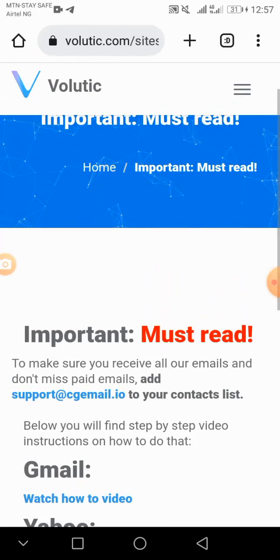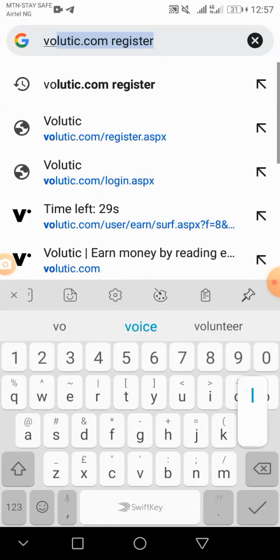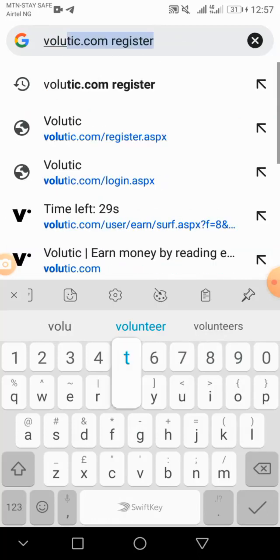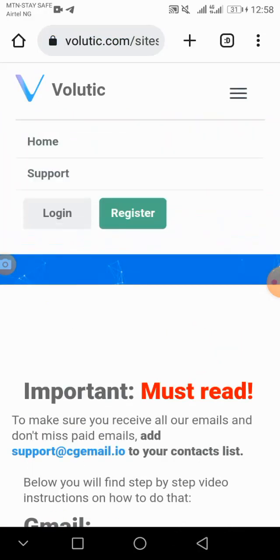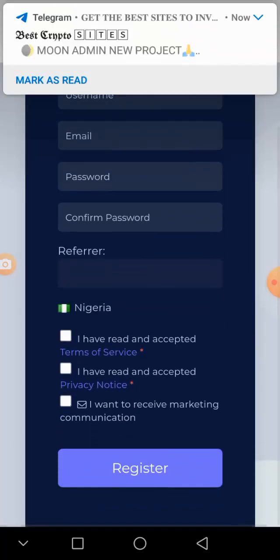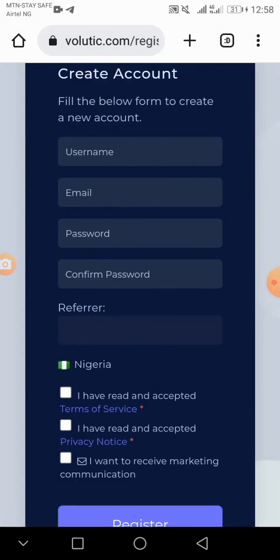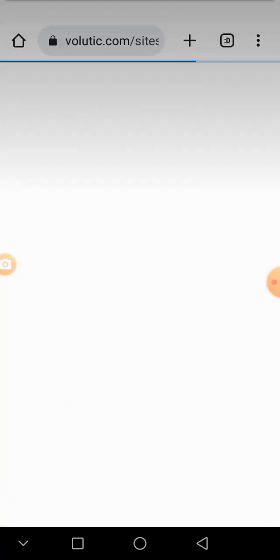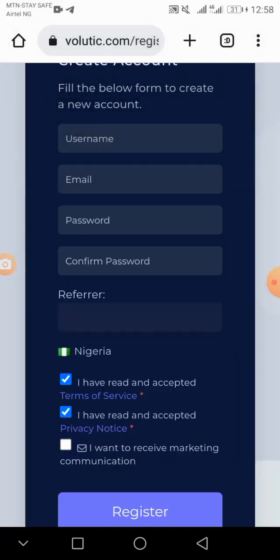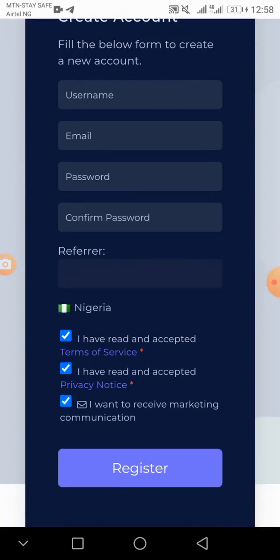The first thing you are going to do is search for Volutic, volutic.com, and register your account. Click on registration. Put your username, email, password, confirm password, and your referral. You can leave the referral blank if you don't have one. Make sure you tick the box, then click on the register button.